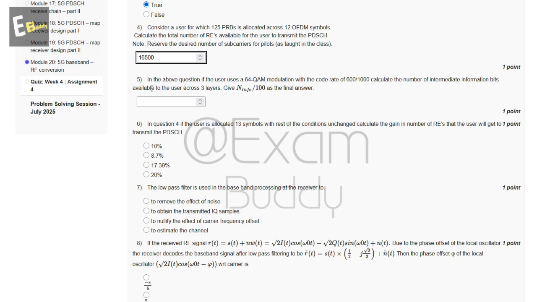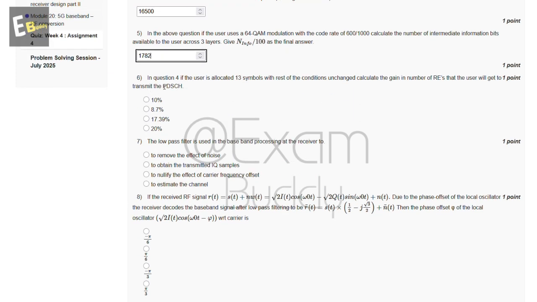Now the fifth question is: in the above question, if the user uses a 64 QAM modulation with the code rate of 600 by 1000, calculate the number of intermediate information bits available to the user across three layers, given N_info by 100 as the final answer. So the answer of our fifth question is 1782.